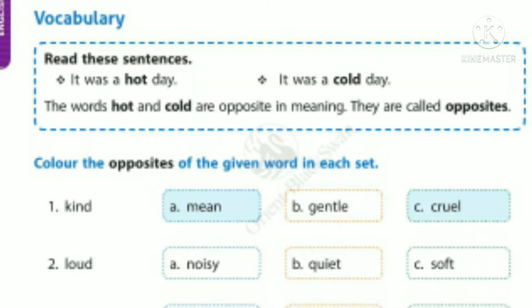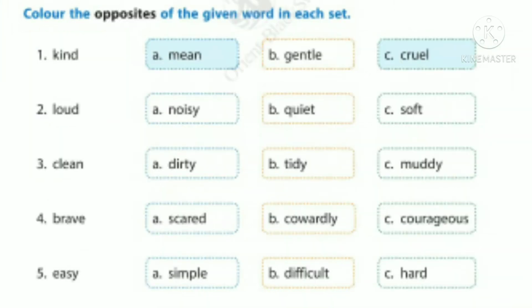Read these sentences. It was a hot day. It was a cold day. The words hot and cold are opposite in meaning. They are called opposites. Color the opposites of the given word in each set. So here you need to identify the opposites of each word and color it. So the first word is kind, second word loud, and third word clean, fourth word brave, and fifth word easy.